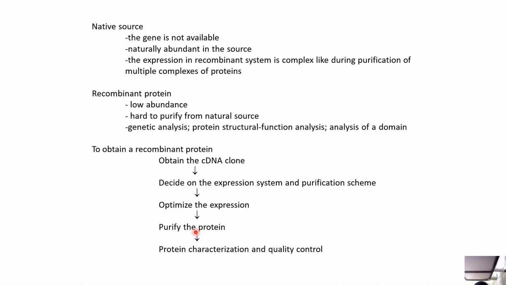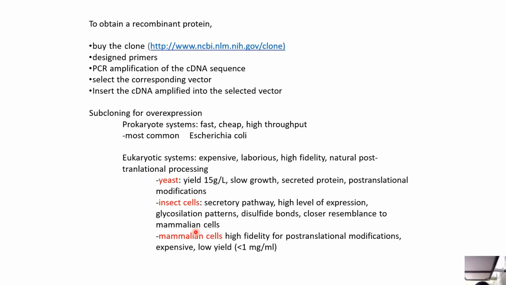Now, to obtain a recombinant protein, obtain the cDNA clone, decide on the expression system and purification scheme, optimize the expression, purify the protein, protein characterization, and quality control. You have to buy the clone, design the primers, and do PCR amplification of the cDNA sequence. You have to select the corresponding vector and insert the amplified cDNA into the selected vector.